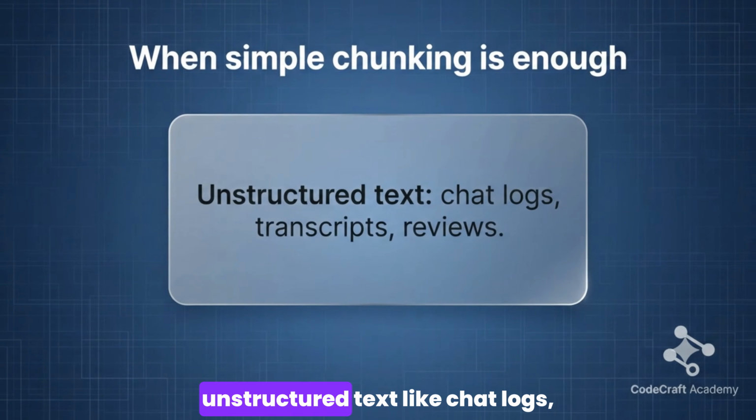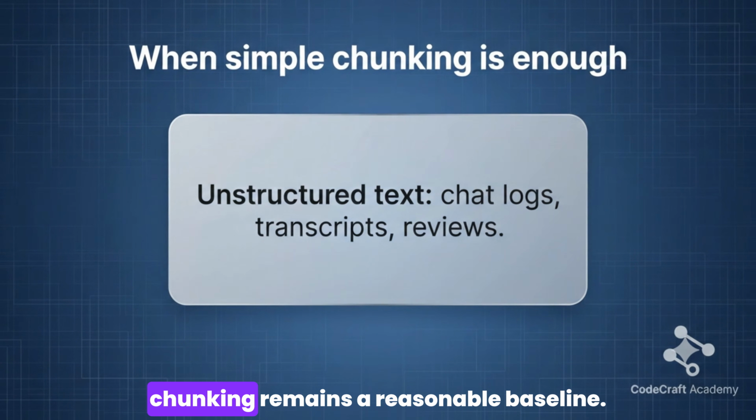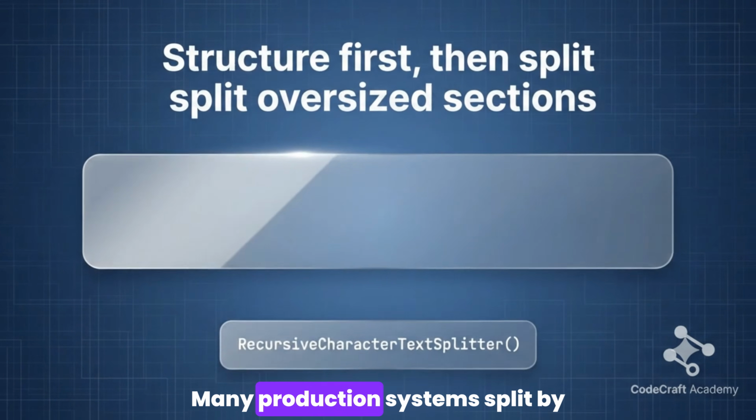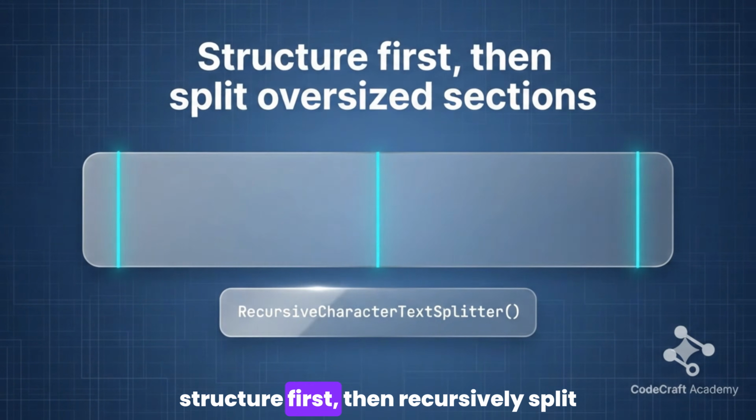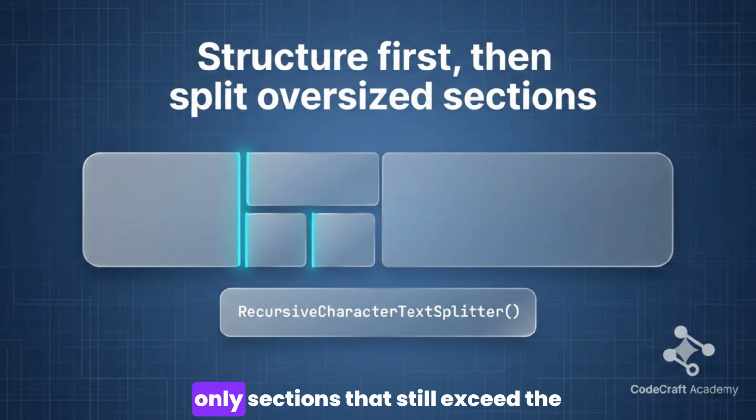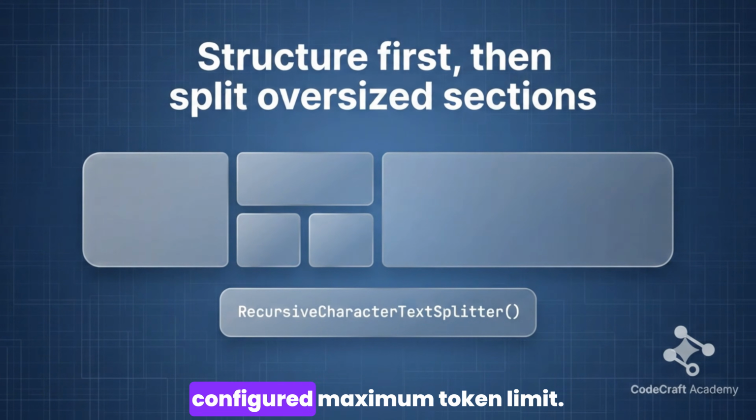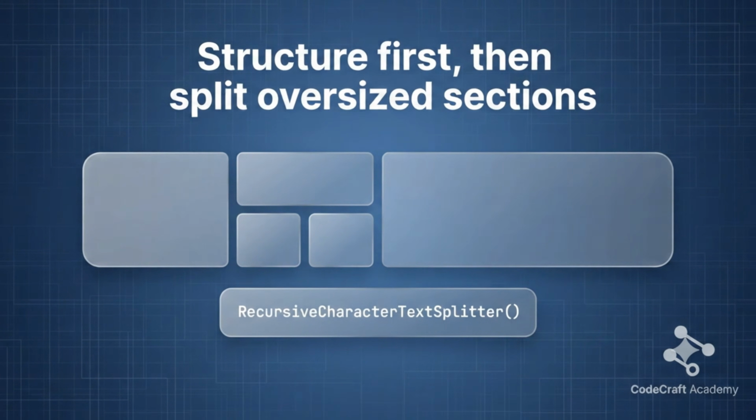For relatively unstructured text like chat logs, transcripts, or reviews, fixed-size chunking remains a reasonable baseline. Many production systems split by structure first, then recursively split only sections that still exceed the configured maximum token limit.